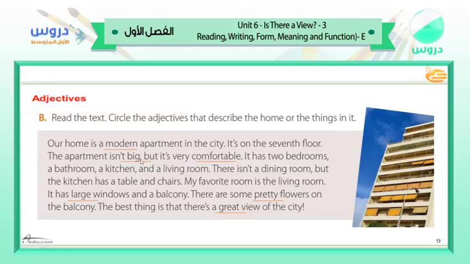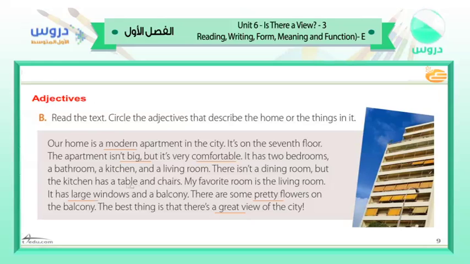Compare between adjectives and commas also. But it is very comfortable. Also here we have another adjective we call comfortable. It has two bedrooms, comma, a bathroom, comma, a kitchen, comma, and the conjunction is coming at the end, as I told you, and a living room. This, we call it a conjunction. There isn't a dining room, comma, but the kitchen has a table and chairs.